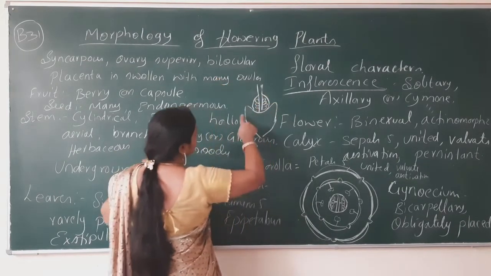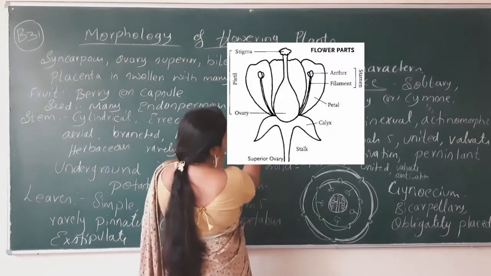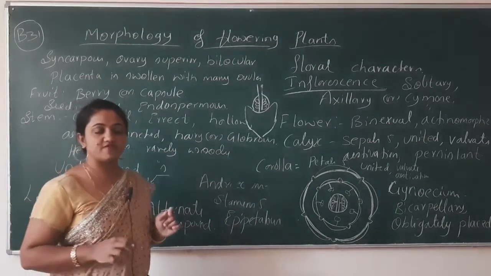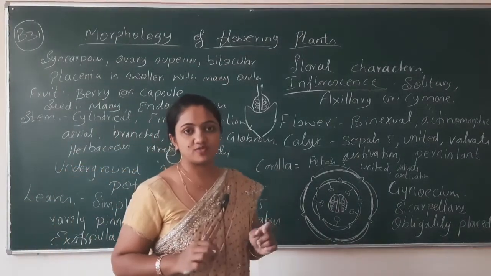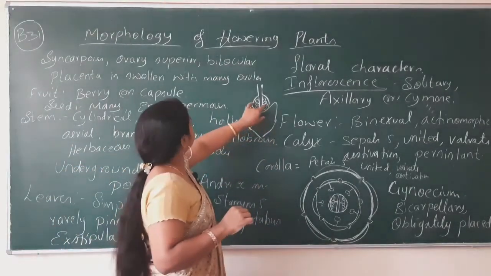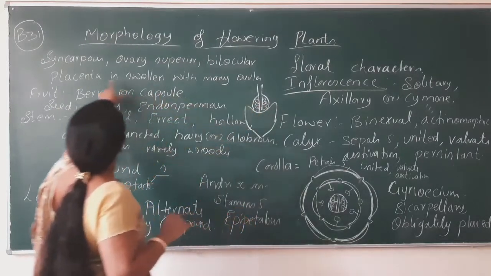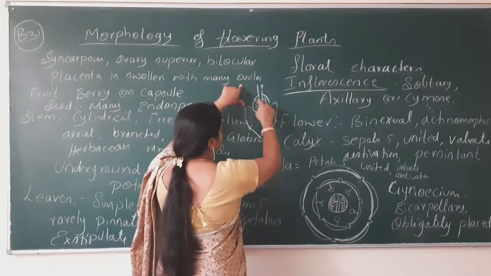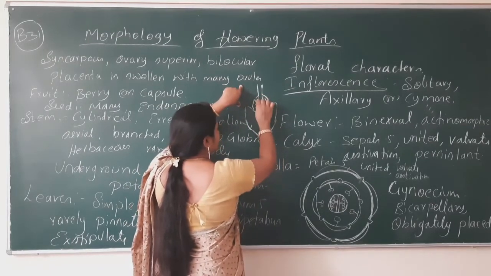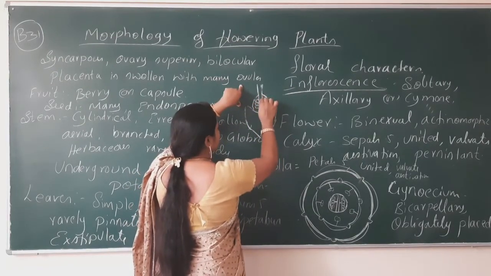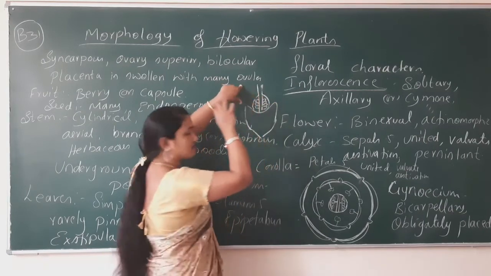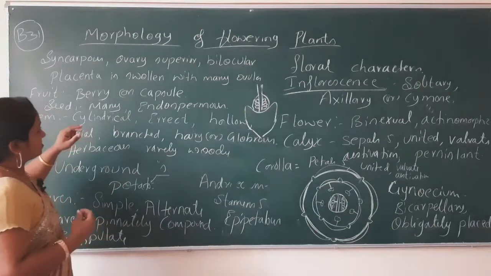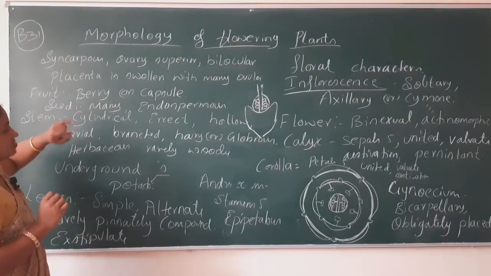This is the condition of swollen placenta and superior ovary. Placenta is swollen with many ovules. Inside this ovary, a number of ovules will be present.